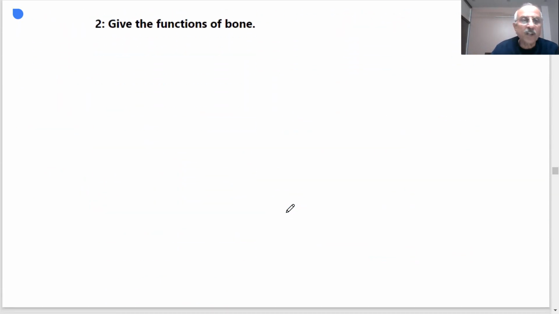Give the functions of the bone. Why do we need bone? Can we live without bones? The skeleton is inside us, as in the pictures of the bone skeleton in the books.